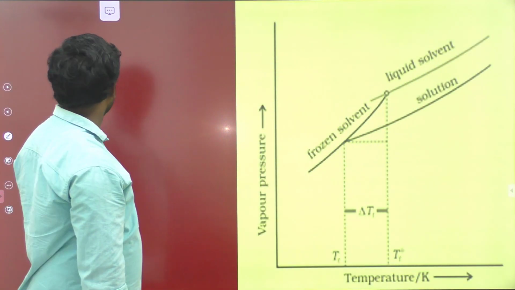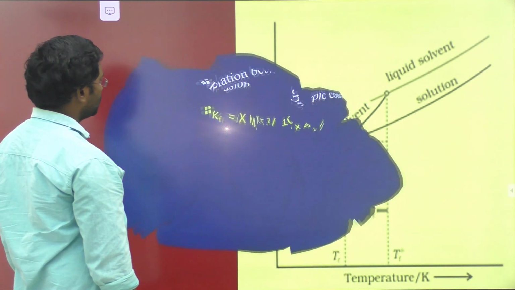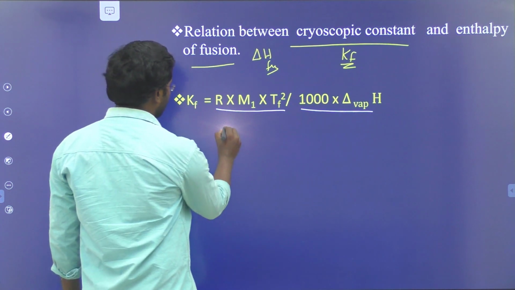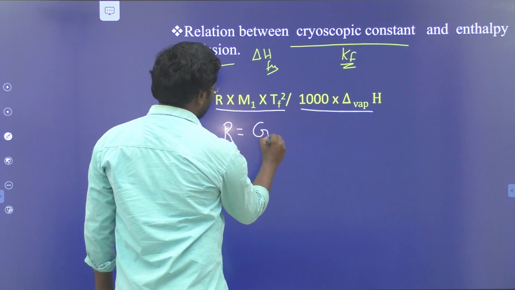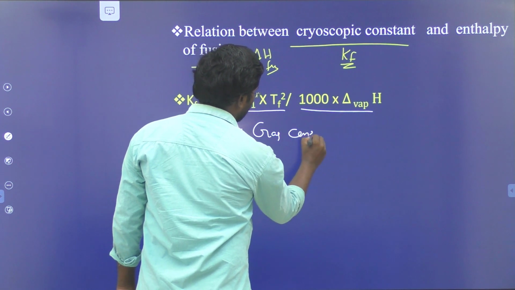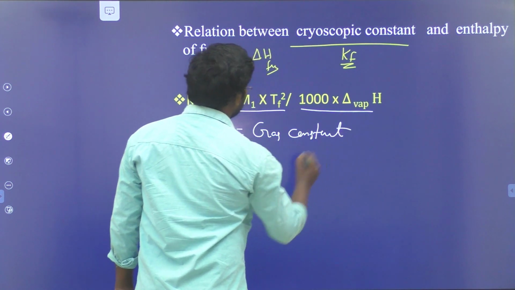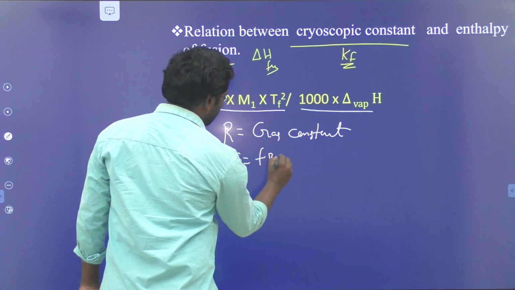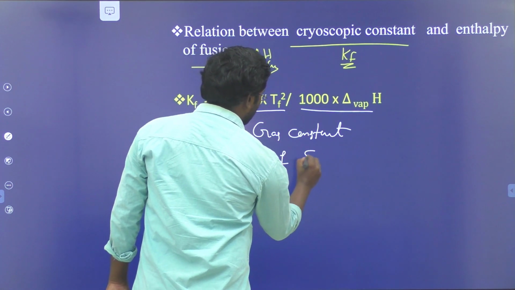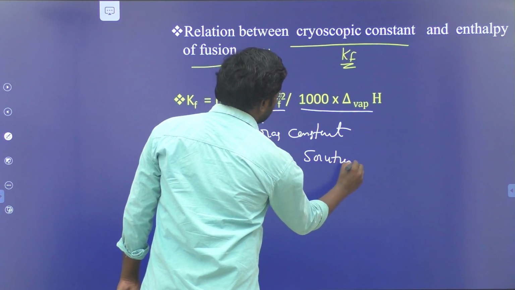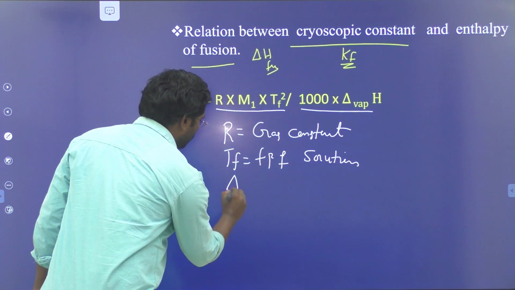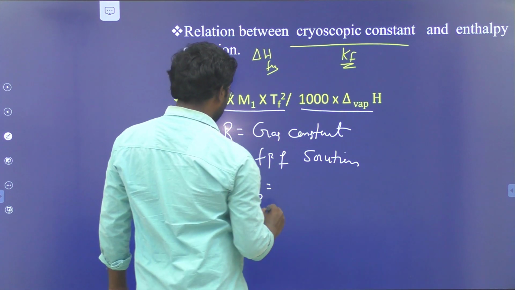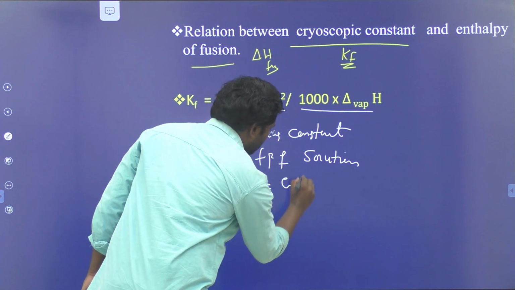In this formula, Kf is the cryoscopic constant, R is the universal gas constant, Tf is the freezing point of the solution, and delta H vaporization is the enthalpy of vaporization.